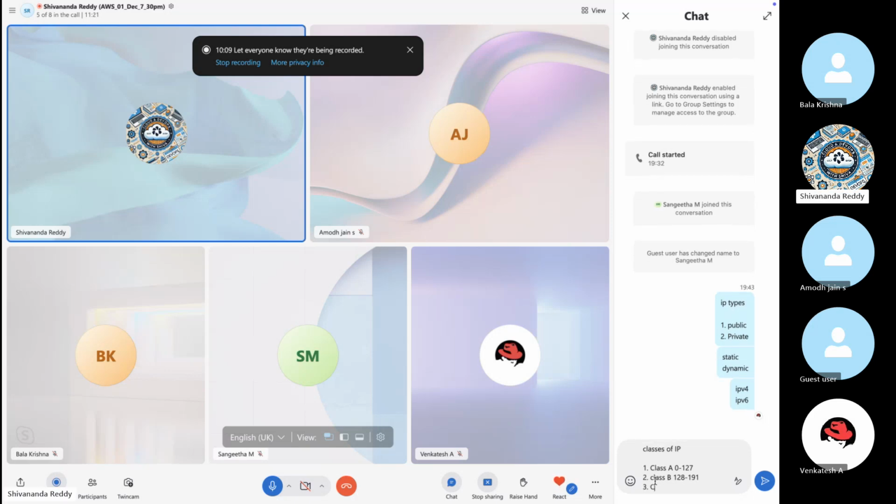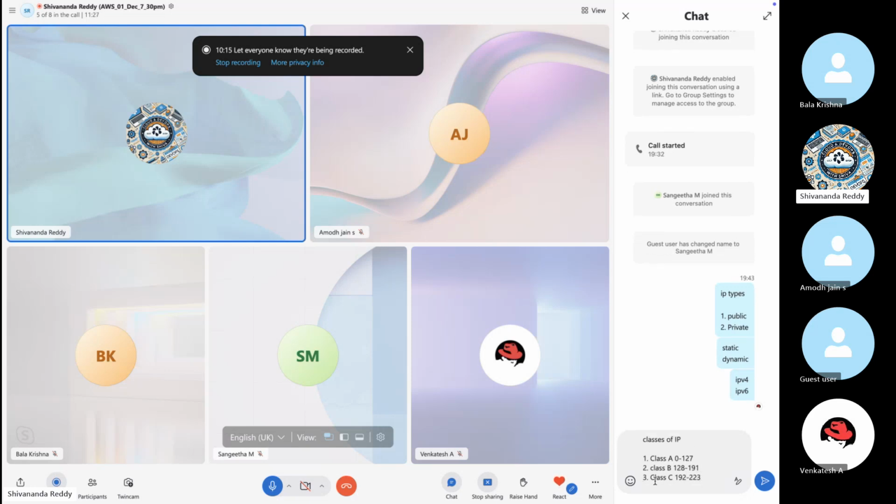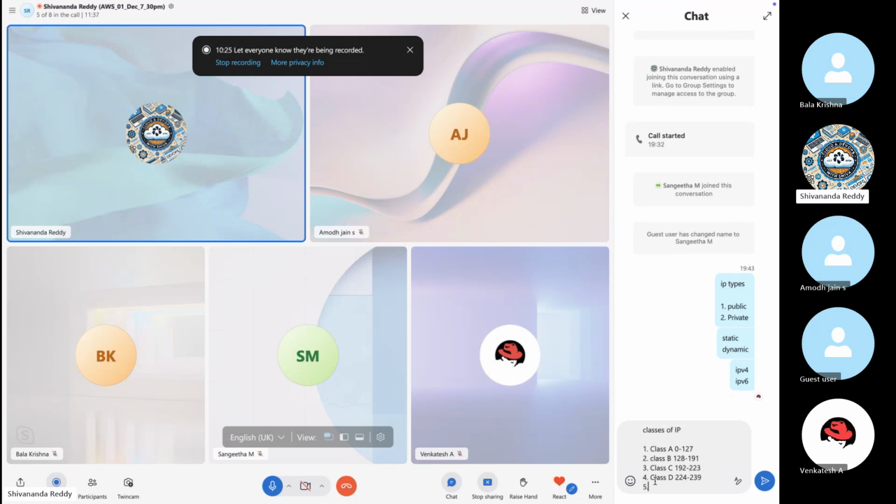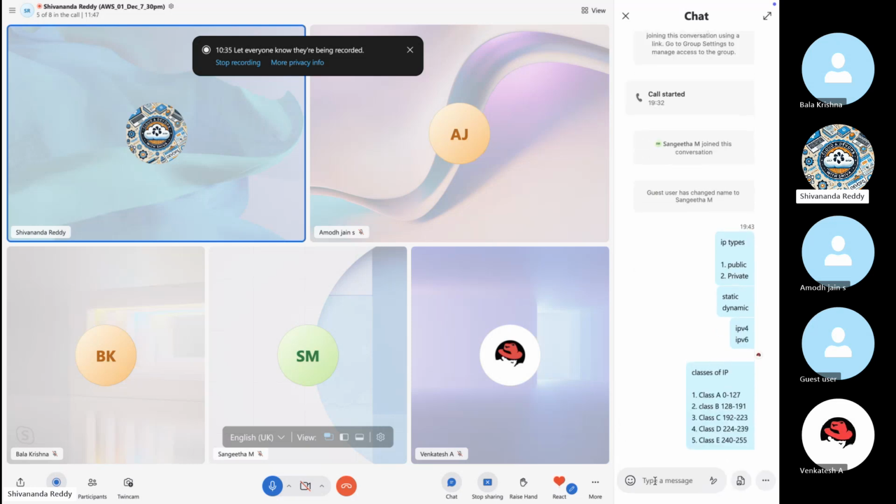Class C, 192 to 223. Fourth one, class D, 224 to 239. Fifth and last class, class E, 240 to 255. This is the range.